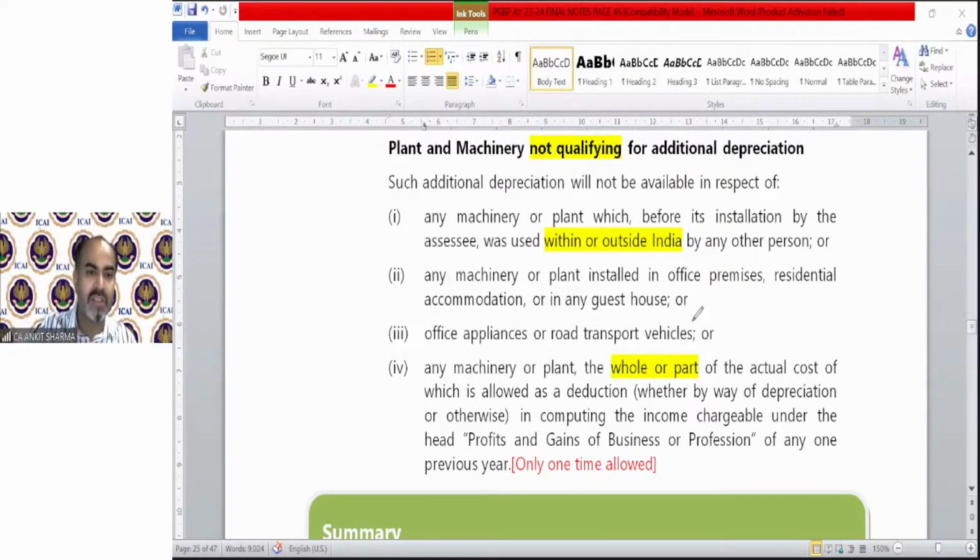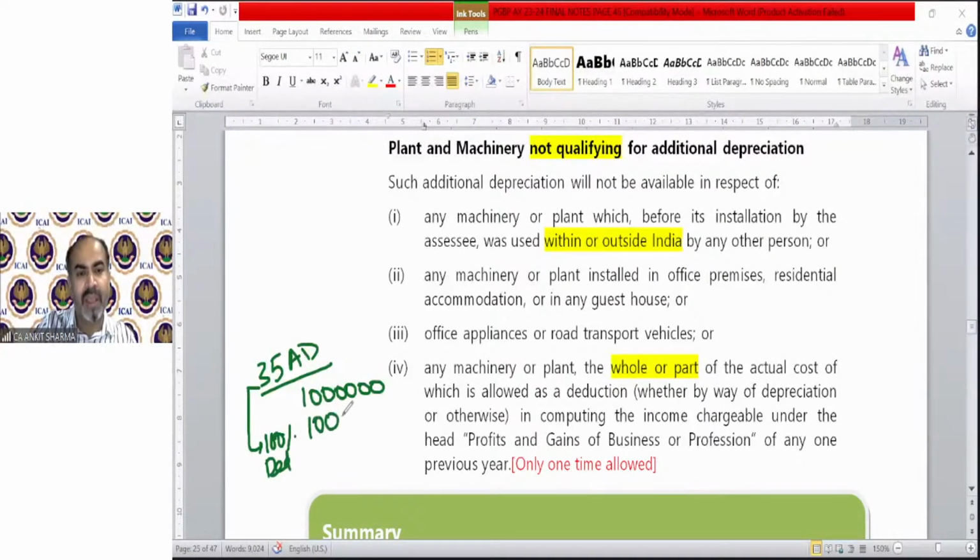Like under section 35AD, there are some specified businesses. We will be discussing it today, of course. And you purchased new plant and machinery in that, 10 lakh rupees. Under section 35AD, 100% deduction is allowed. So that means 100% is allowed as deduction, not depreciation as deduction. So the value is nil. In these kinds of plant and machinery on which 100% deduction is available, you cannot claim normal depreciation, you cannot claim even additional depreciation. Okay.